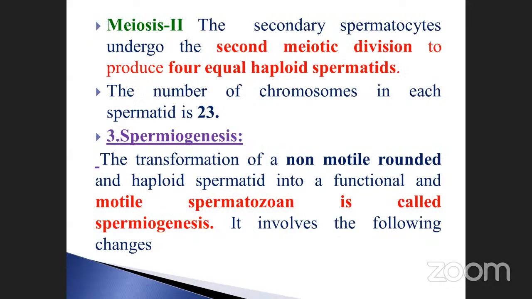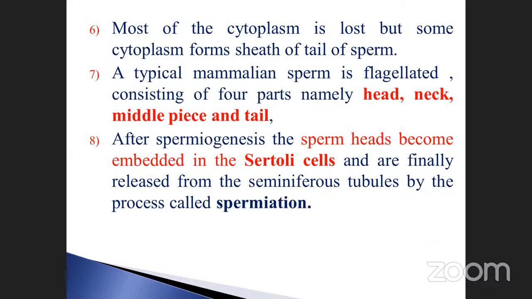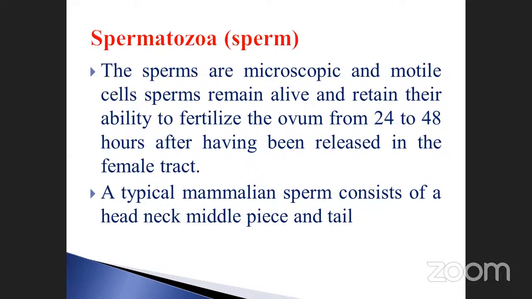These are the important events, when and where they occur. See, it involves the following changes during the time of spermiogenesis. Non-motile to motile: how will it be changed? These events take place, and then only non-motile becomes motile. Then spermatozoa, otherwise called sperm. The sperm are microscopic and motile, and sperm remain alive and retain their ability to fertilize the ovum from 24 to 48 hours after having been released in the female reproductive organ. This is very, very important.